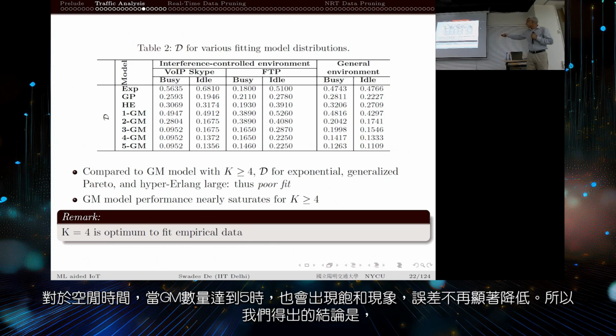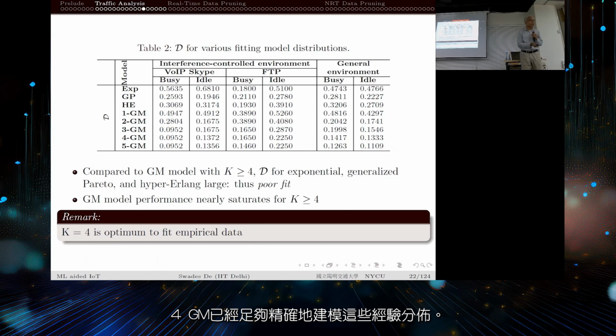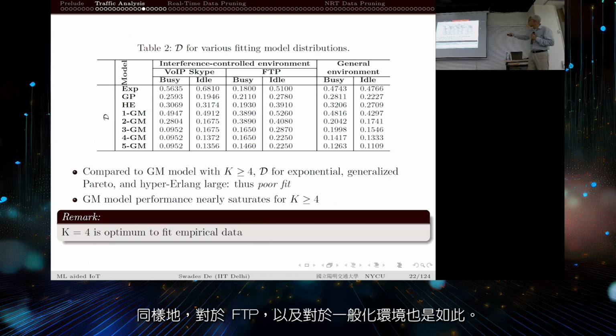Likewise, for the IoT period also, it is saturating at 5GM. It is not reducing further. So we concluded that 5GM is sufficiently closely modeling these empirical distributions. Likewise for FTP, likewise for the general environment. So that is one part.